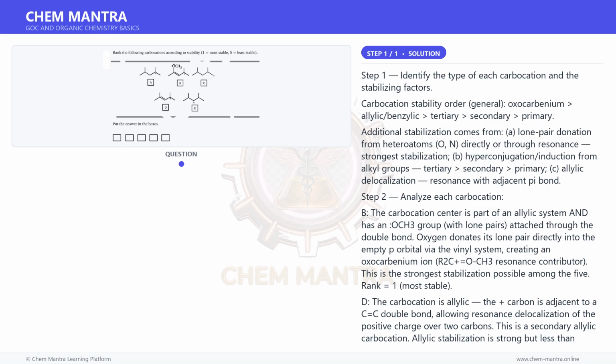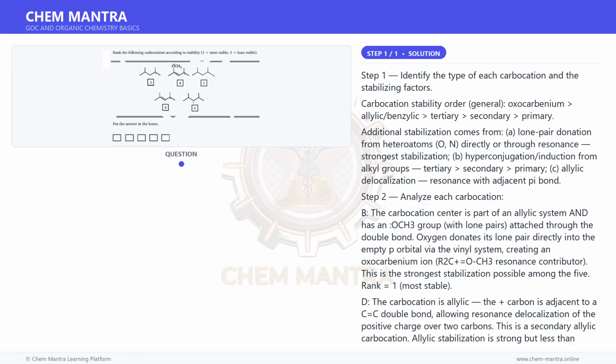Step 2. Analyze each carbocation. B. The carbocation center is part of an allylic system and has an OCH3 group with lone pairs attached through the double bond. Oxygen donates its lone pair directly into the empty p orbital via the vinyl system, creating an oxocarbenium ion. R to C+ equals O, CH3 resonance contributor. This is the strongest stabilization possible among the 5. Rank equals 1, most stable.